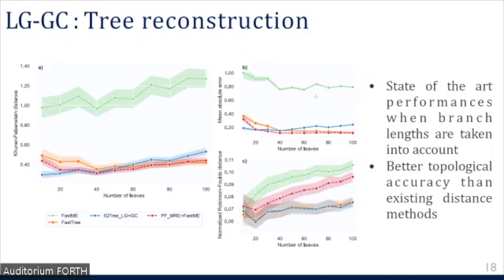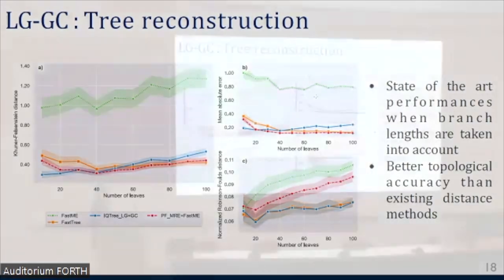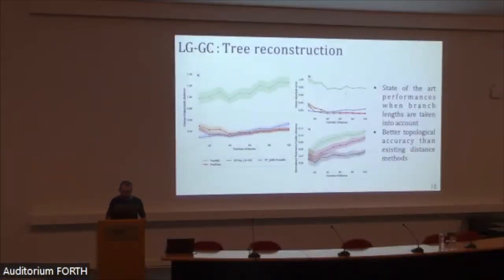And we can look at only the topology, where we see that our method isn't as good as maximum likelihood methods, but still manages to outperform existing distance-based methods, no matter the number of leaves.